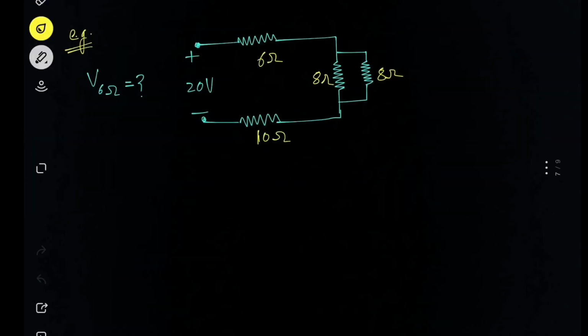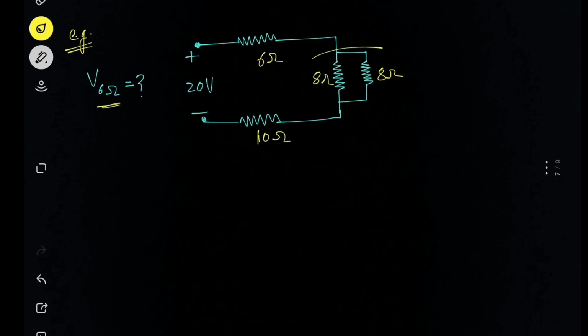Now let us consider an example. Here we have a circuit in which the voltage source is 20 volt, and we have 6, 8, 8 and 10 ohm resistances according to the diagram. What we have to find is the voltage across the 6 ohm. So here we can write the voltage division rule directly, but there is one problem.